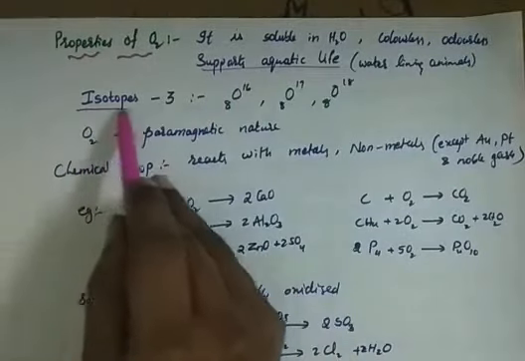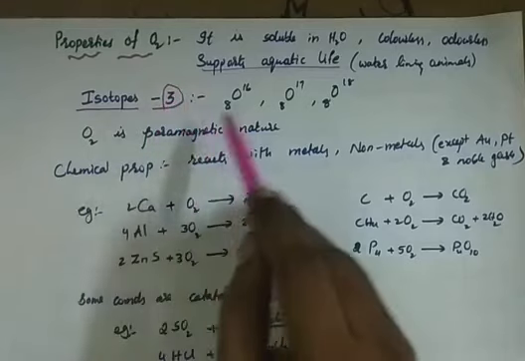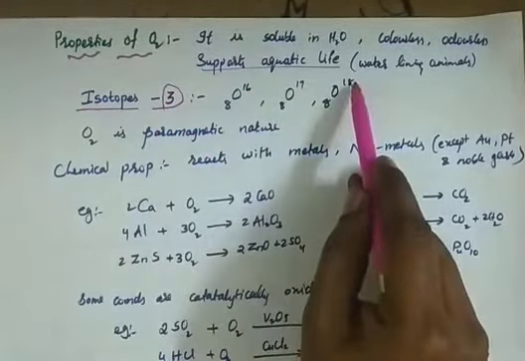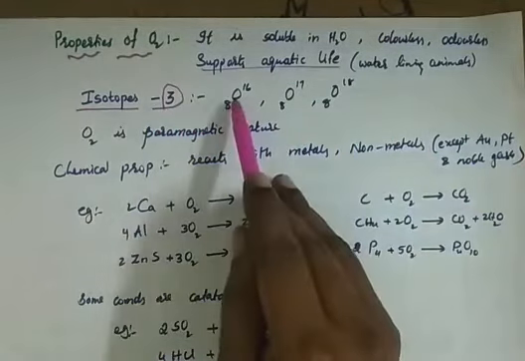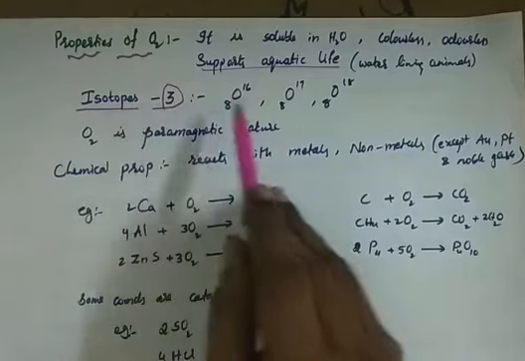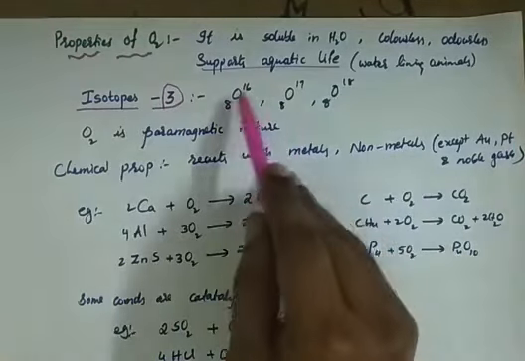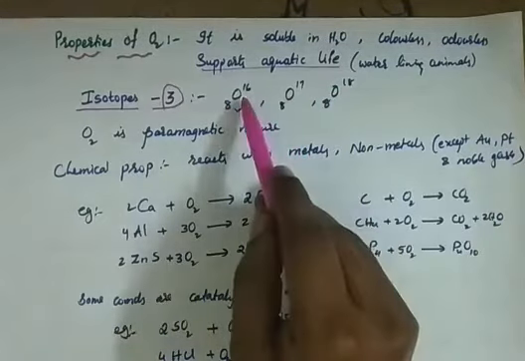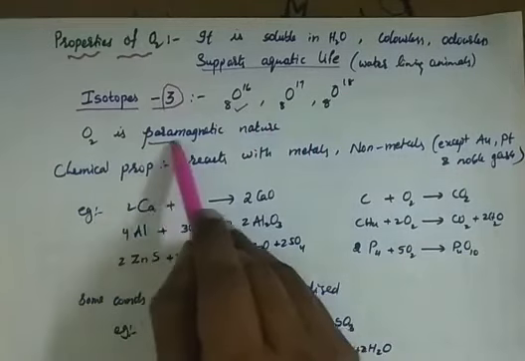And oxygen has 3 different isotopes. Isotopes means atomic number same but mass number different. Isn't it? In carbon we have learned C12, C13, C14. Similarly, oxygen also shows 3 isotopes, atomic number same but different mass numbers: O16, O17, O18. The abundant one is O16, just like C12 is abundant, right? And O2 is paramagnetic in nature.